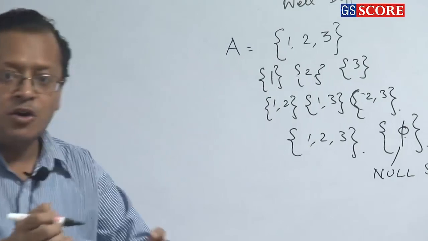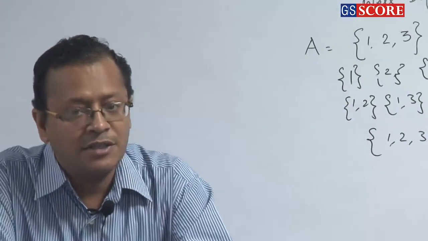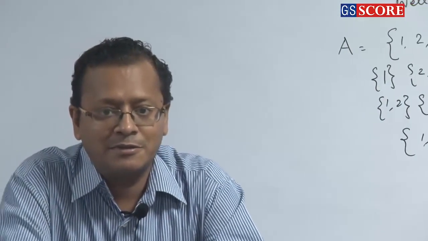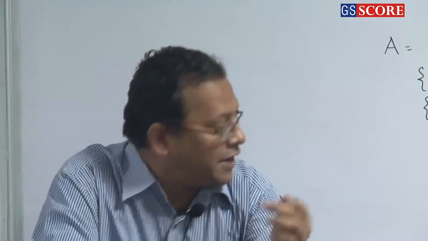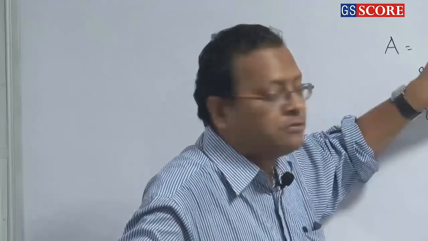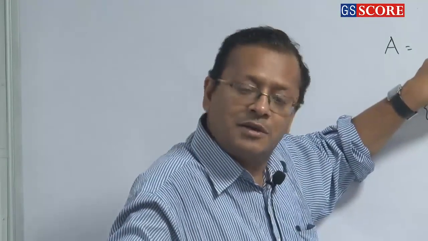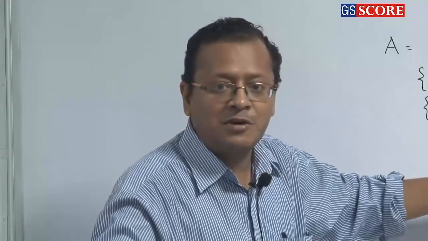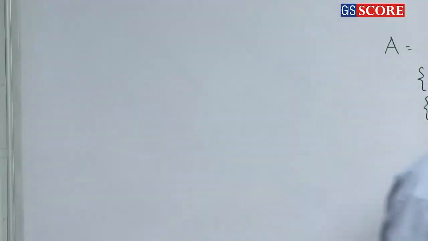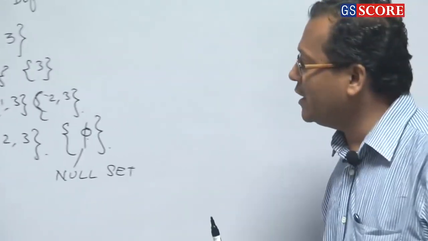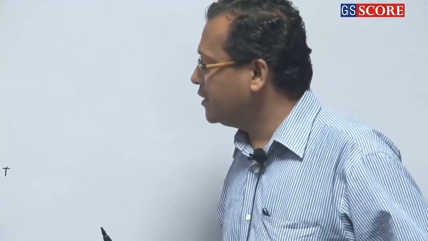A set having no elements or 0 elements is also a set. Right, this is also part of this one. This will be there for every set. Clear or not? So how many subsets are there? It will be 8. Clear or not?